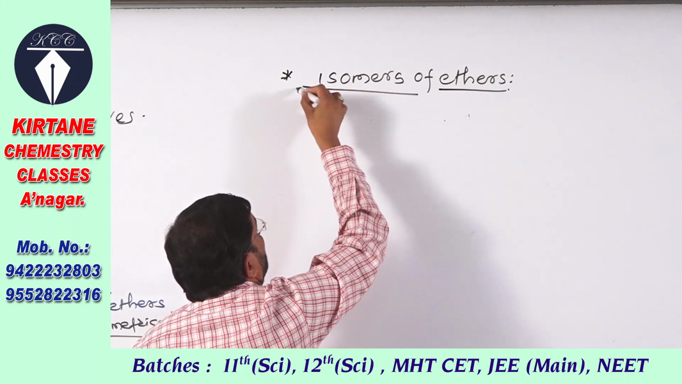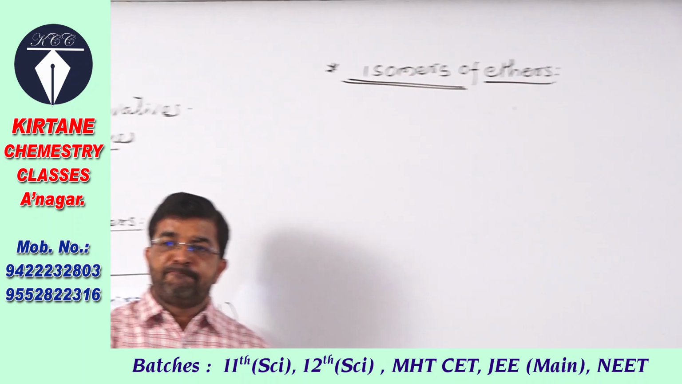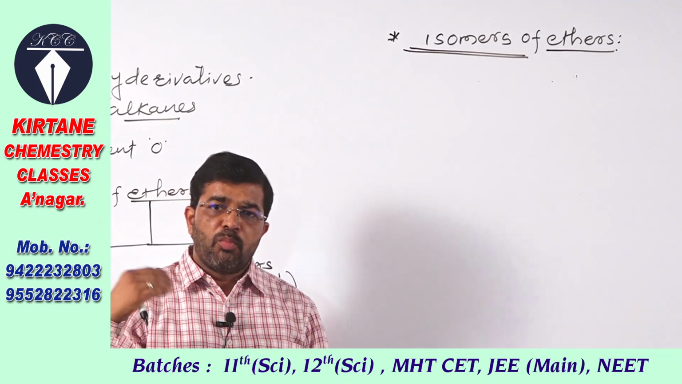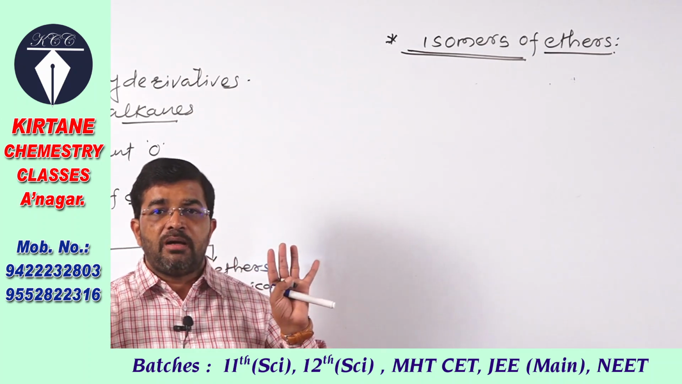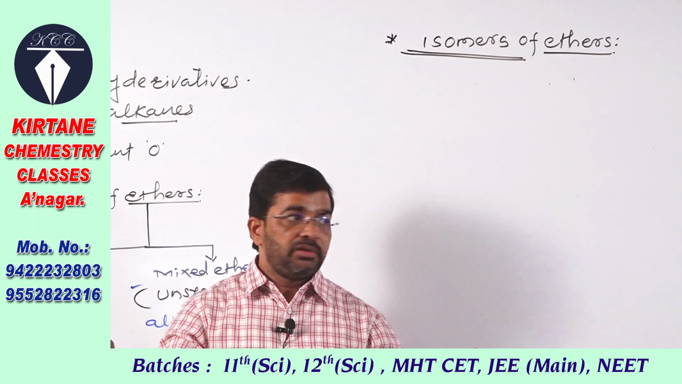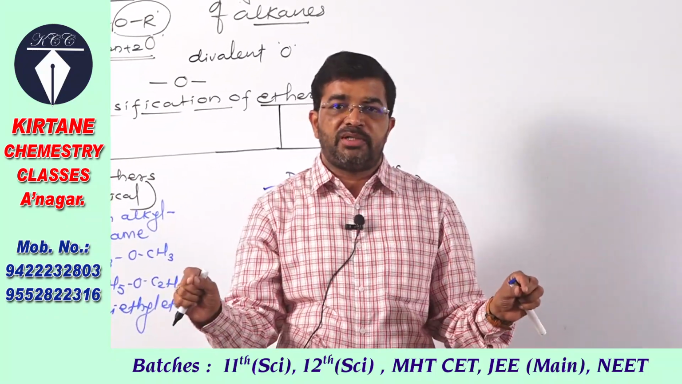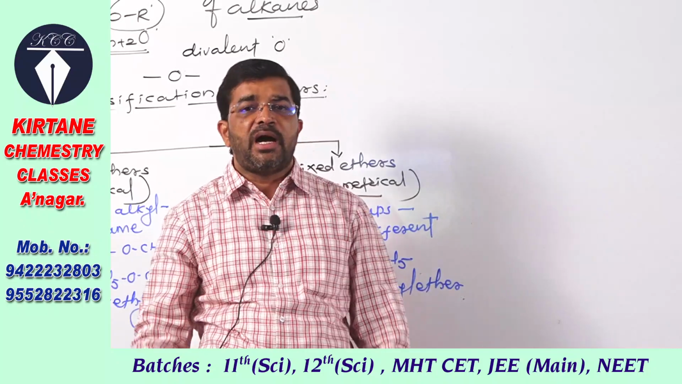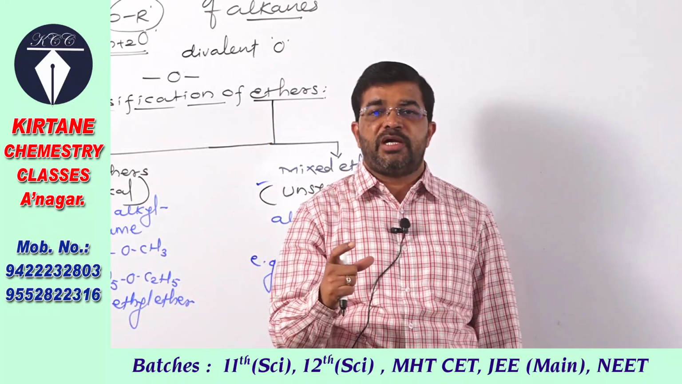So what are the different types of isomers shown by ether? We have studied and we know isomers: two or more compounds which have the same molecular formula but their structures are different. They show different arrangement, different chain of carbon, different functional group. So that is called isomers. And about the isomers of ethers we have to study.